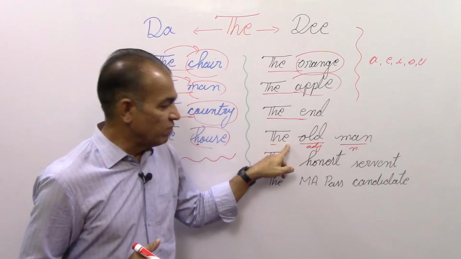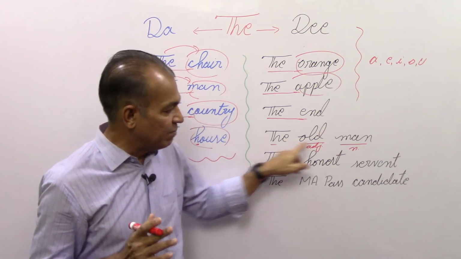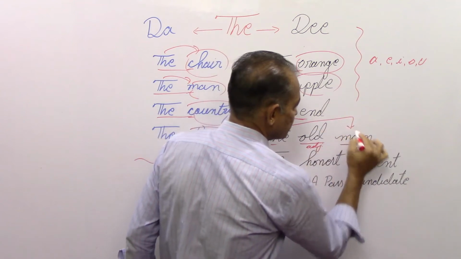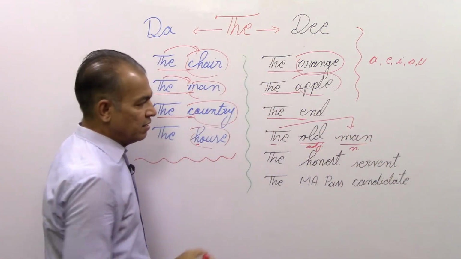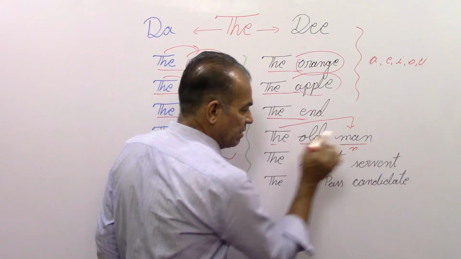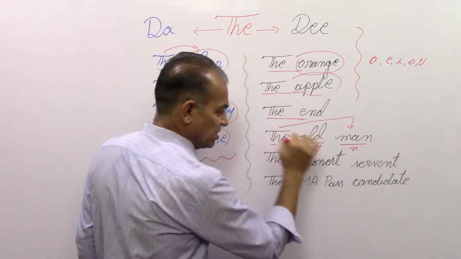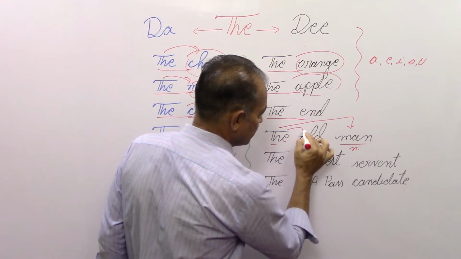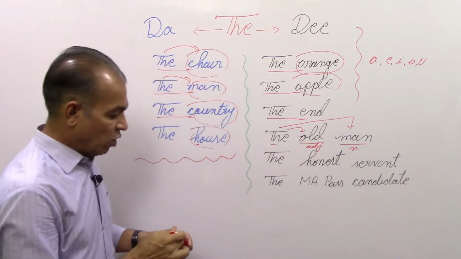So normally you know very well that we use an article before a noun, means that we are using this article for man, to modify man, to tell something about man. But in this case, in this phrase, it is coming before an adjective. Now what to do?